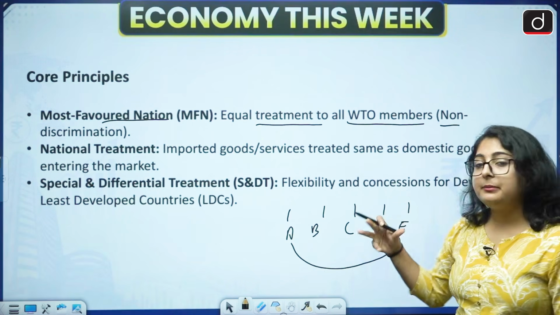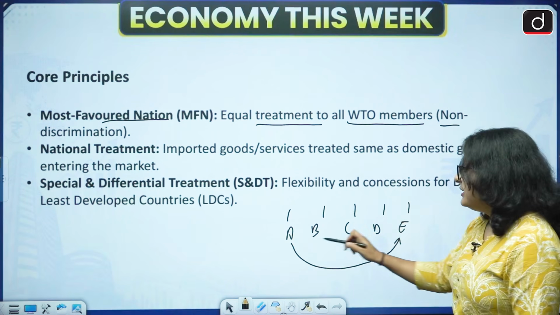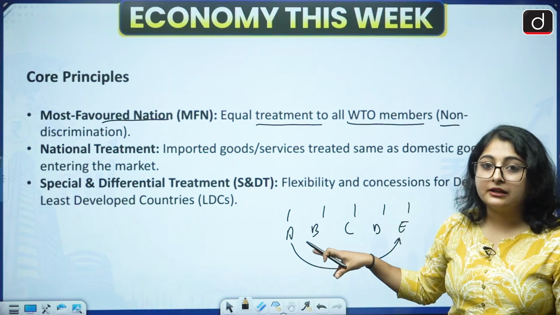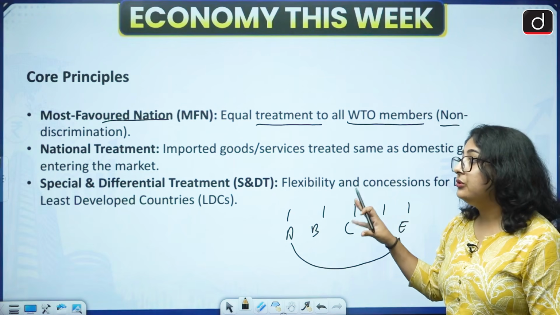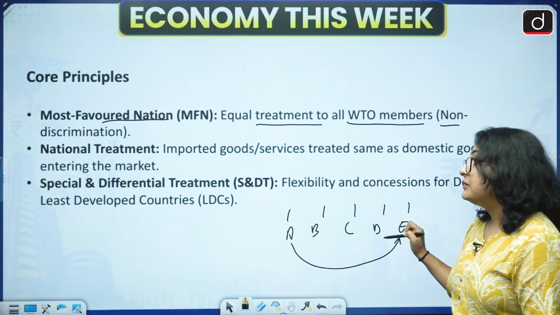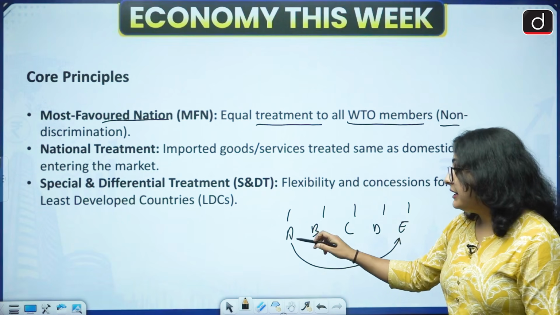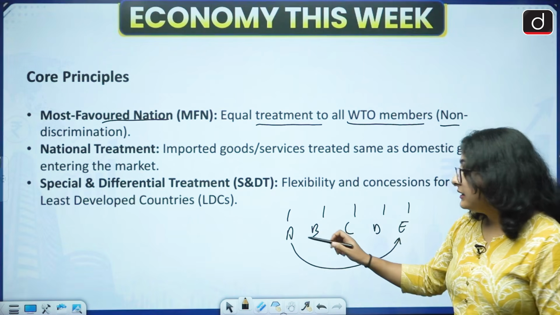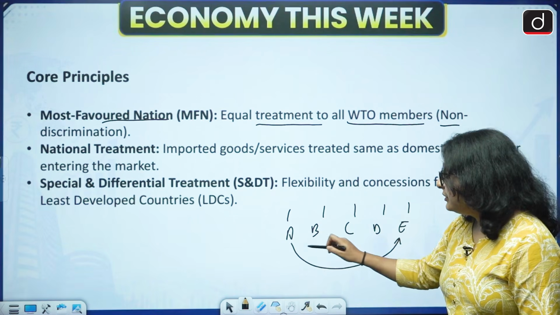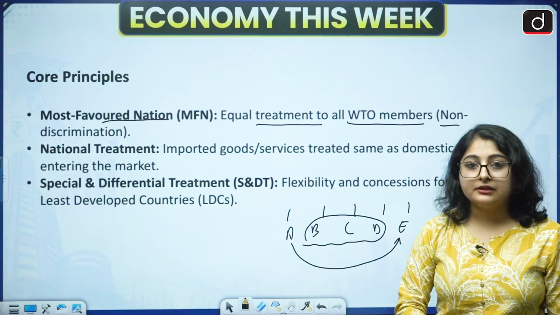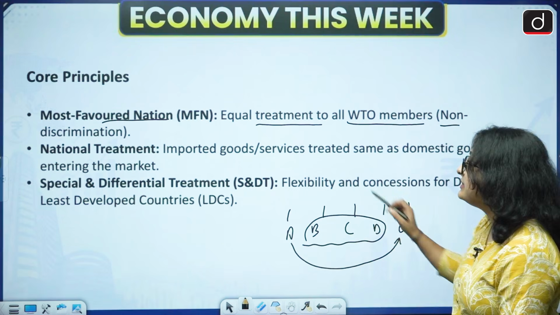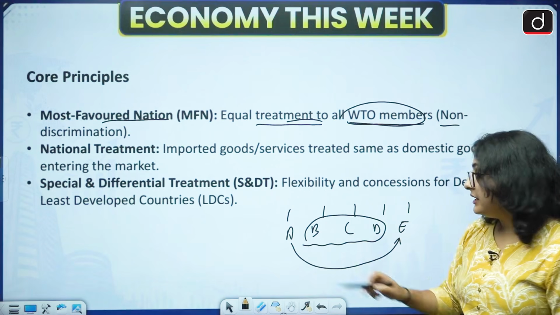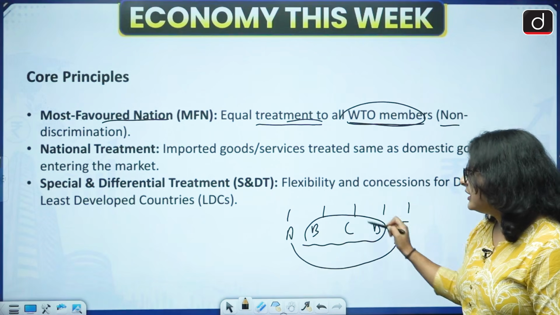All 5 of them are part of the WTO. Okay, country A has extended a special benefit to country E. Now this will be incorrect. As per the WTO, country A is violating the principle of most favored nation. What country A should do is, if it is extending any special benefit towards country E, country A should extend that special benefit to the rest of the countries as well. Okay, this is the principle of most favored nation. That means equal treatment to all WTO members, non-discrimination. Country A cannot discriminate against the rest of the countries.